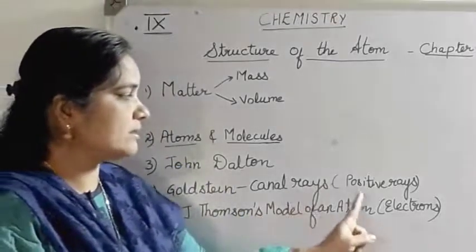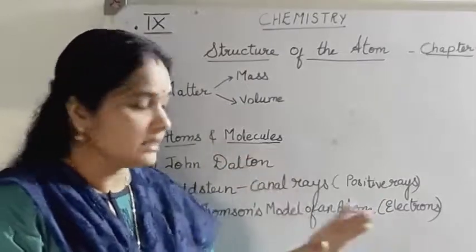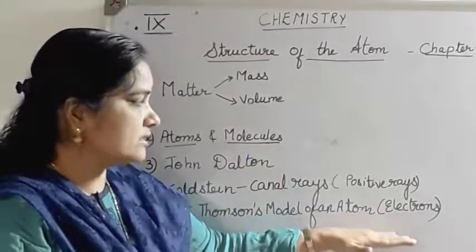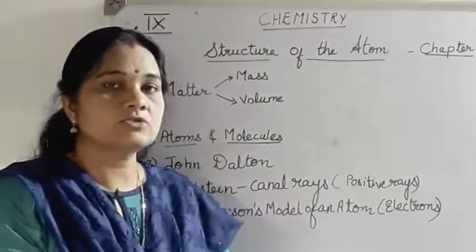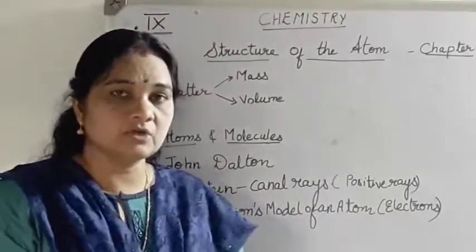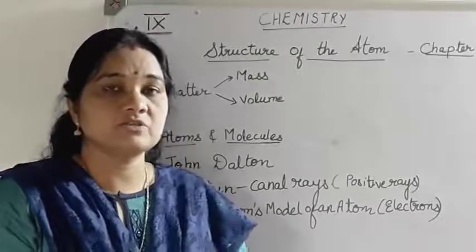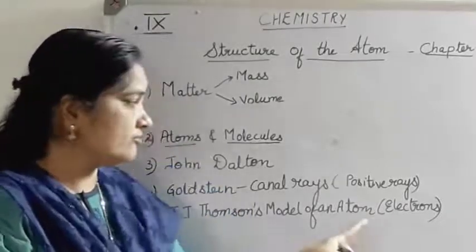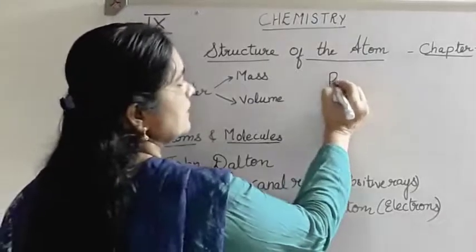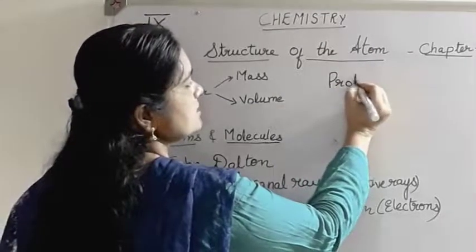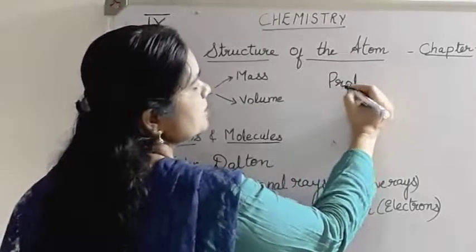Canal rays are nothing but positive rays. Based on the conclusions of Goldstein and J.J. Thomson, another charged particle of equal magnitude to electrons was discovered and named the proton. These canal rays were known as protons.